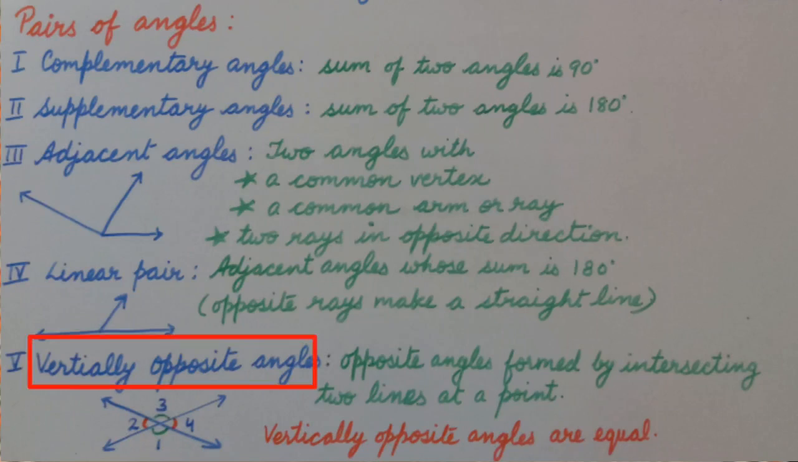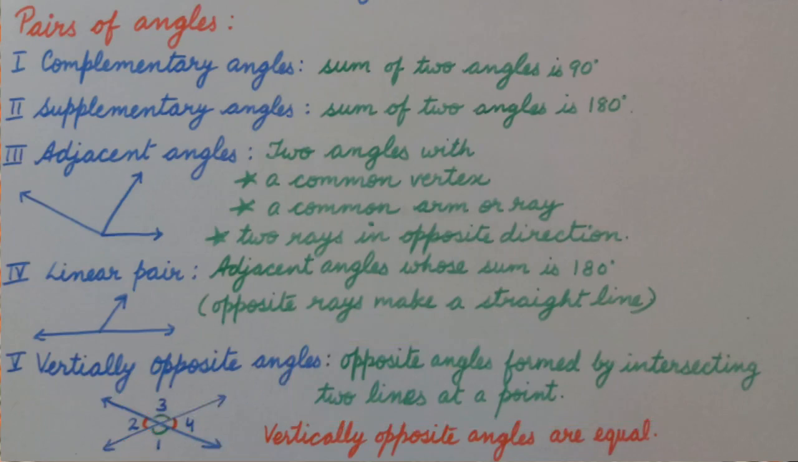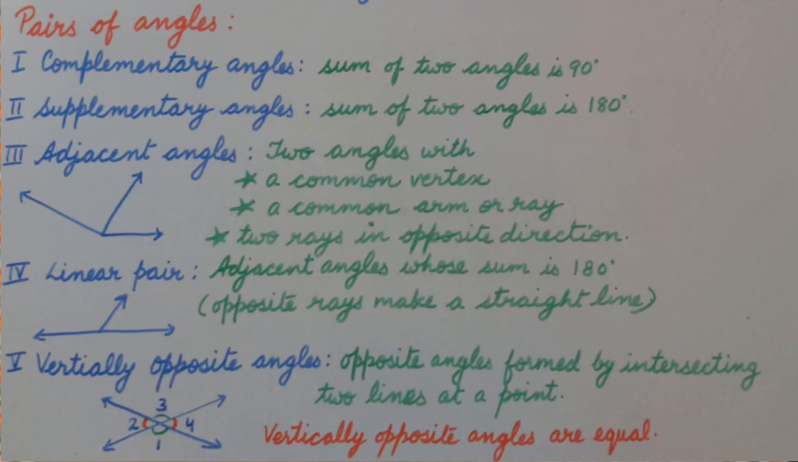Vertically opposite angles. When two lines intersect each other at one point, four angles are formed. From that, opposite angles are called vertically opposite angles, and vertically opposite angles are equal. Like in the given figure, angle 1 and angle 3 are equal, angle 2 and angle 4 are equal.